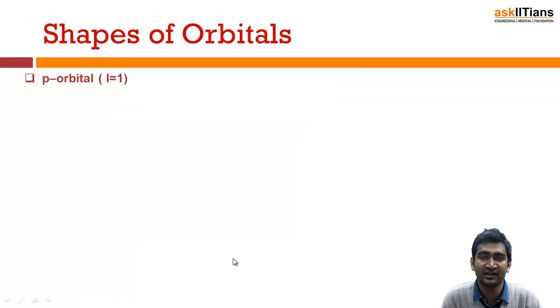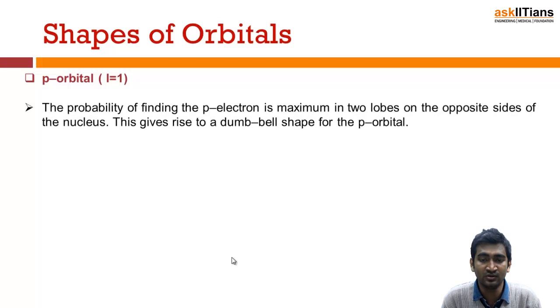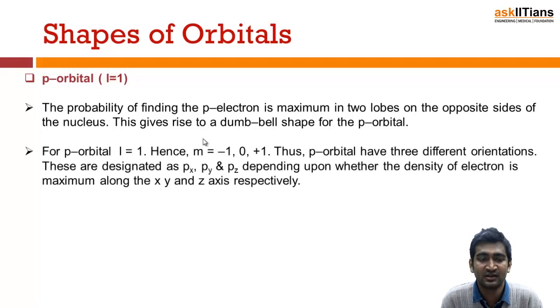Next is p orbital, where L value can take 1. So the probability of finding the electron in the p orbital is maximum in the two lobes, which are on the opposite sides of the nucleus. That's why they are also known as dumbbell shaped orbitals. For p orbitals, my L value will be equal to 1 and M can take these three values. So p orbitals in total will have 3 different orientations in the x, y and z axis. That's why here it's written px, py and pz.